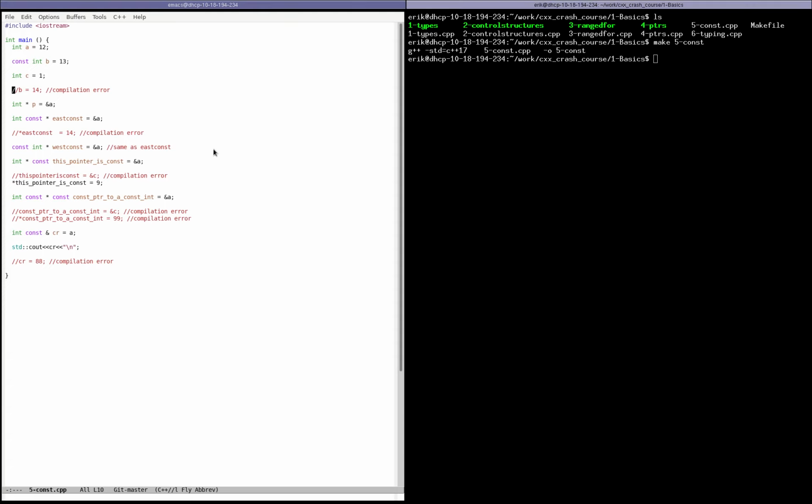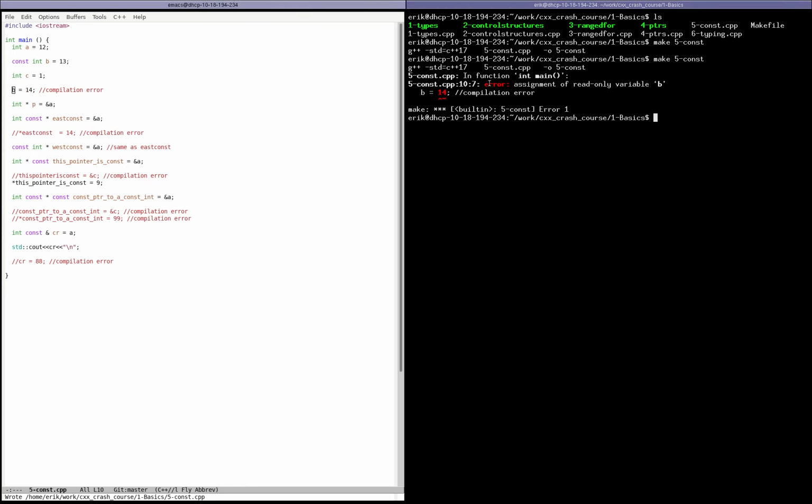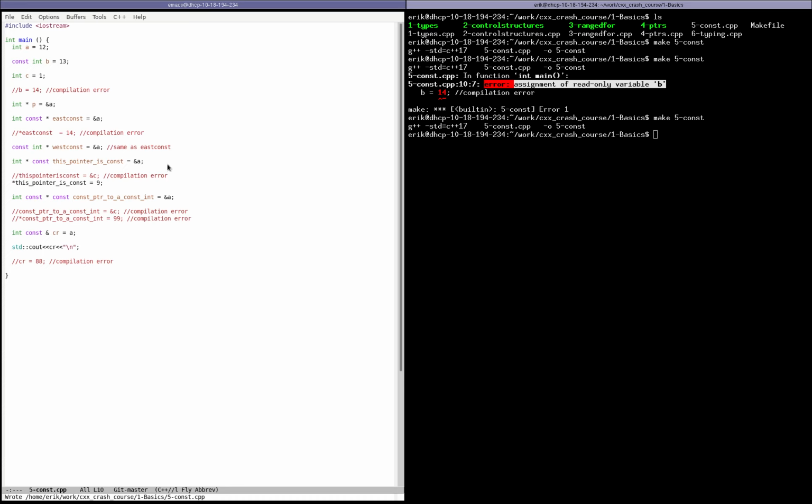I can show you what the compiler will tell you if you try to do this. If you try to do this, it will tell you you cannot do that because b is a read-only variable. So you can't do that. The compiler is going to stop you. And so that means that we can still get pointers on those things. Here we have a pointer p that's going to point to a.